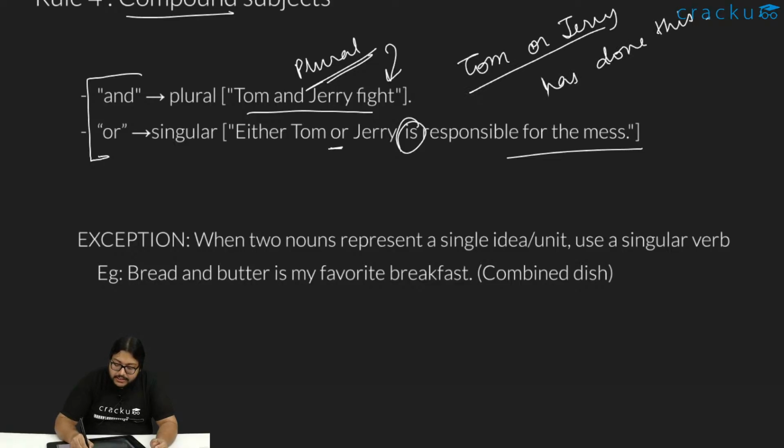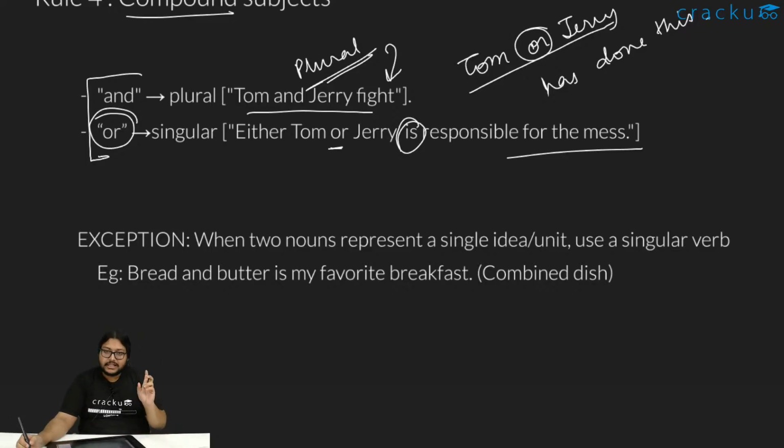It might seem to be like a compound subject. It is a compound subject, but it is treated as singular because it is joined using or. When it is joined using and, it becomes a plural compound subject. When it's joined using an or, it is treated as a singular thing. So Tom or Jerry has done this. It's not have done that.